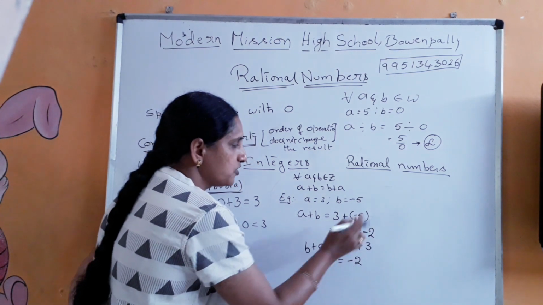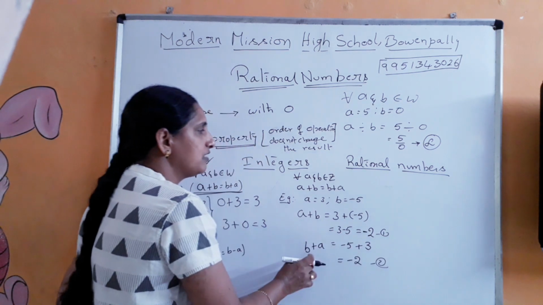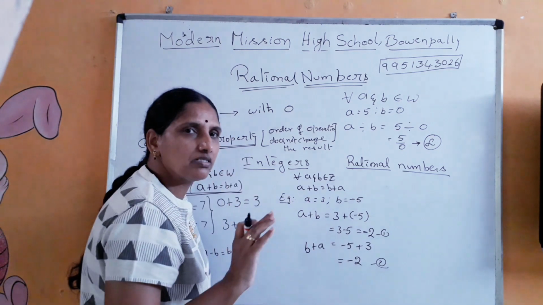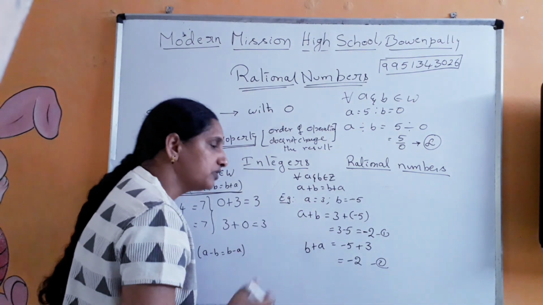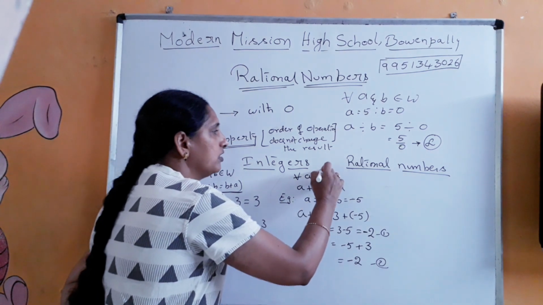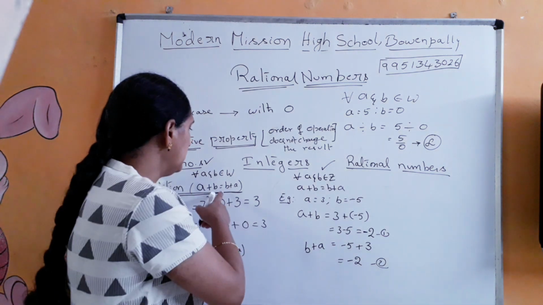So therefore it is minus 2. So from this 1 and 2, what can you say? That A plus B is equal to B plus A. You can verify with any results of your own interest. You can use 0, positive integers, or negative integers, and then verify. So therefore, integers obey commutative property under addition.